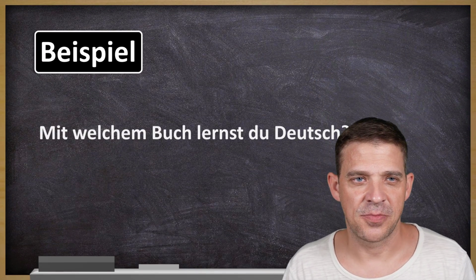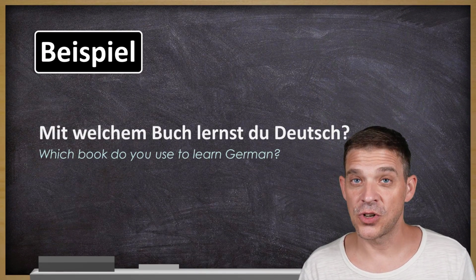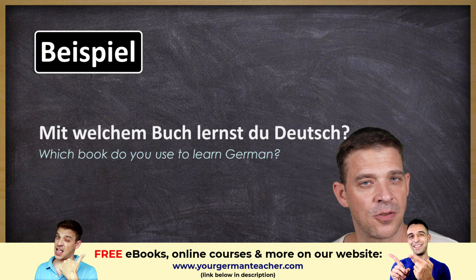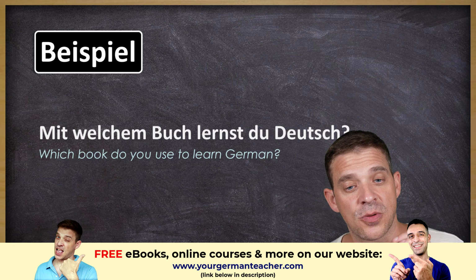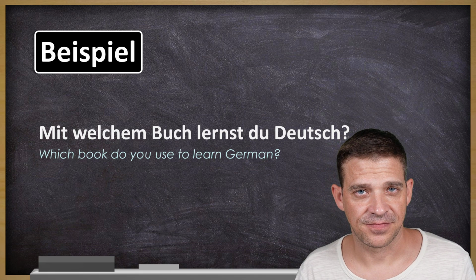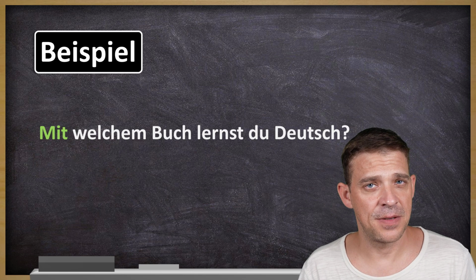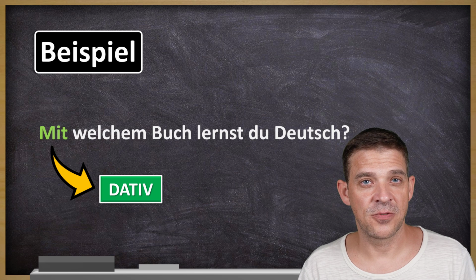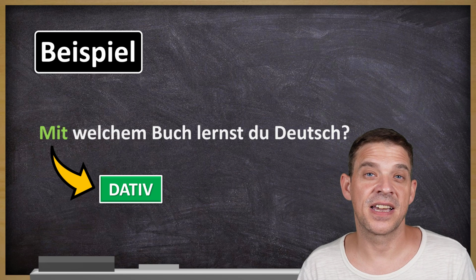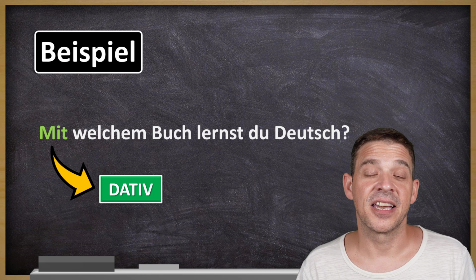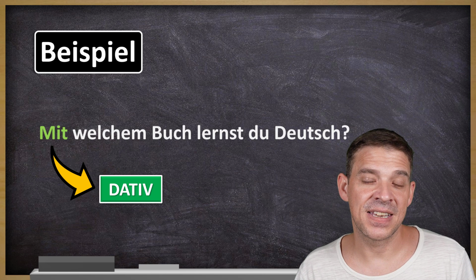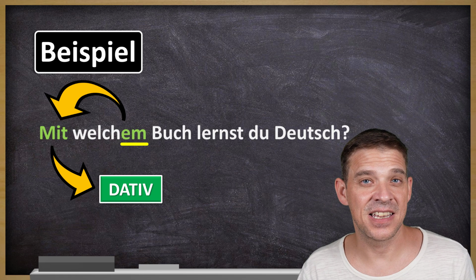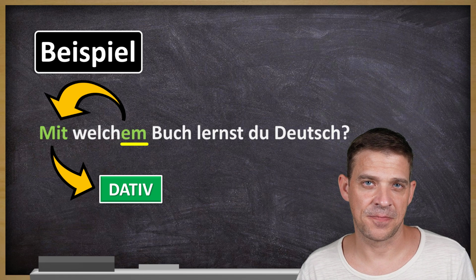Machen wir ein Beispiel. Mit welchem Buch lernst du Deutsch? Which book do you use to learn German? Or literally, with which book learn you German? Here on position 1, die Präposition. And mit is a dative preposition, which means it always takes the dative case. Therefore, this welchem, this ending also has to be dative because it gets the case from the preposition.